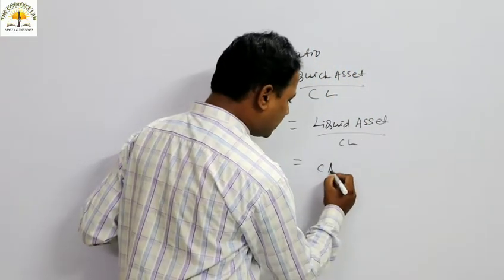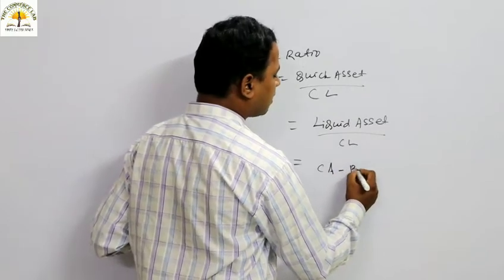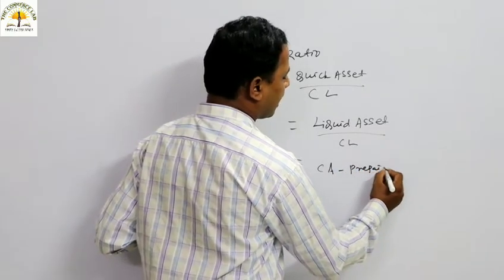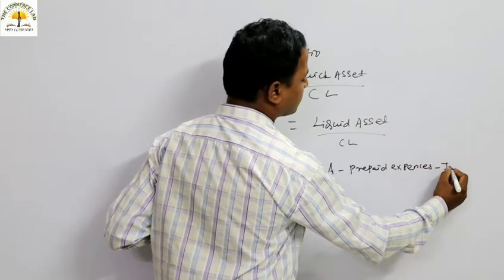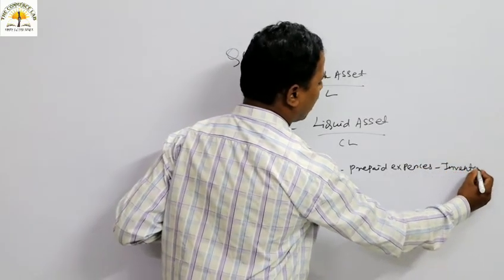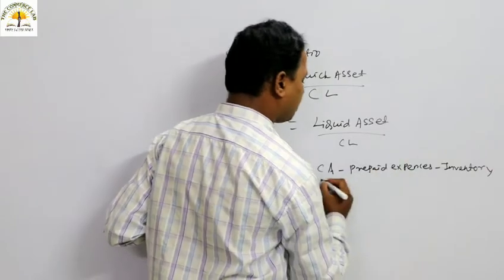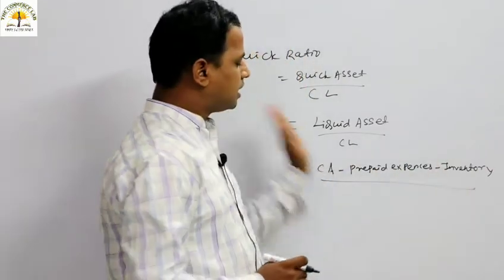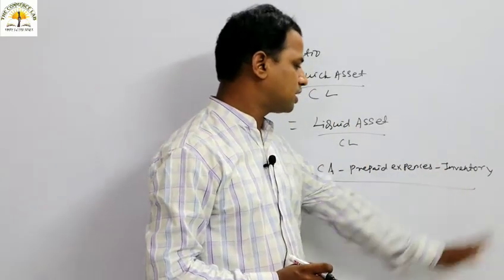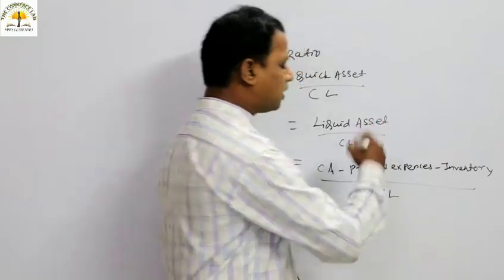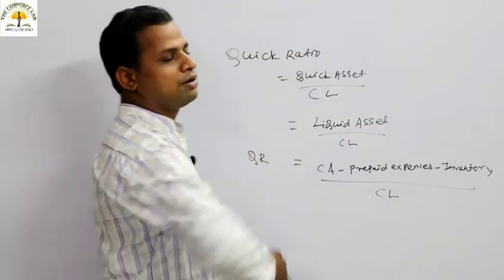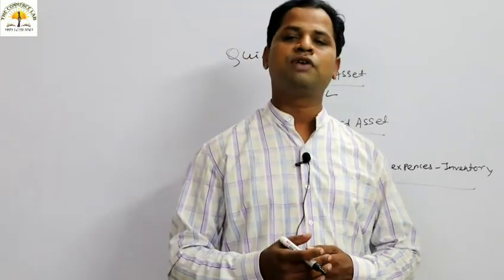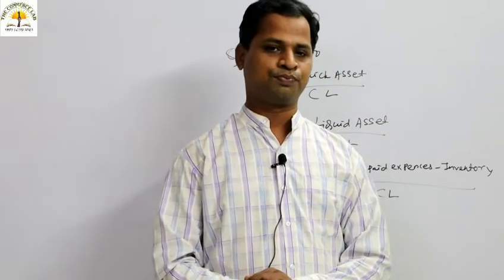So if I deduct from the current asset the prepaid expenses as well as the inventory, then what will I derive? I will derive liquid asset. So current asset less prepaid expenses, less inventory, divided by current liability, then what ratio will you get? Quick ratio.